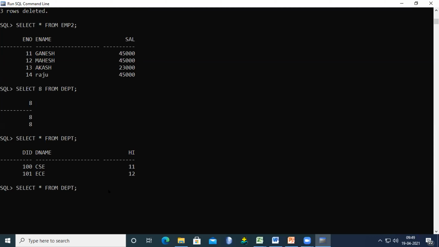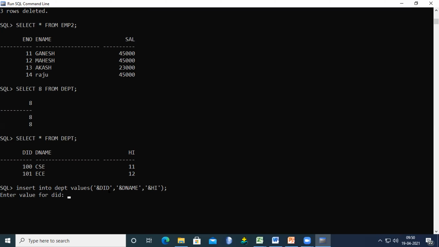Just to try to give some other one. Previously I mentioned how we are using the ampersand. Here we mention the field name. What is the first field name? DID. Next field name, ampersand DNAME, ampersand HIGH. What is the department ID? I already gave 101. If I use 101 again, then that row is not accepted.